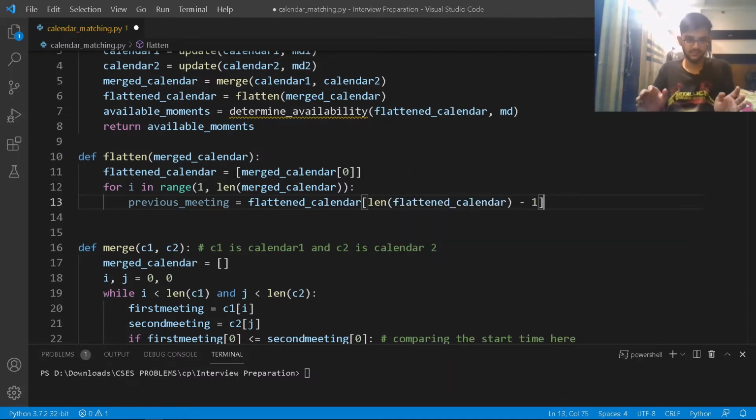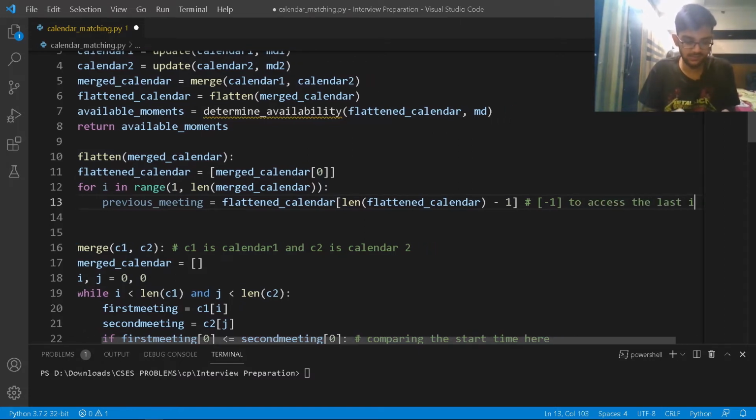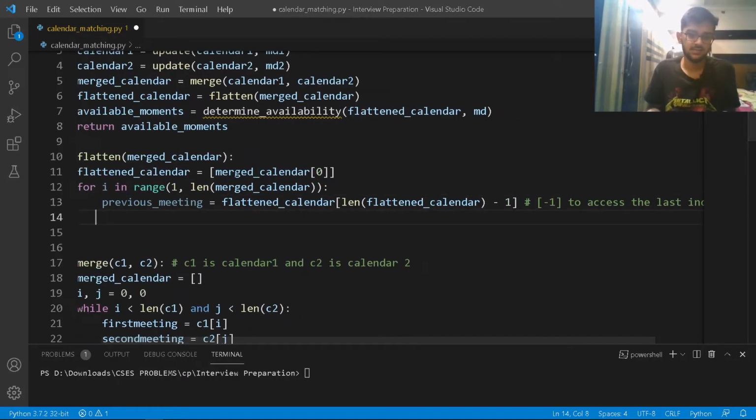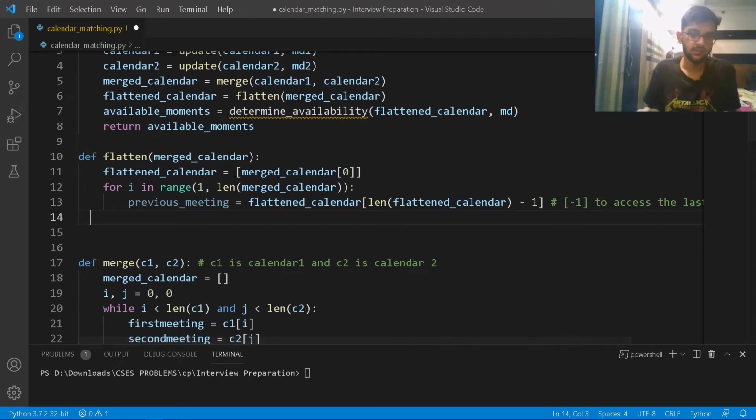Now you can figure out, those who code in C++, Java or something like that, I'm taking the last index in the flattened calendar array, right? And in Python, I can use -1 to access the last index. This is known as negative indexing. And if you are someone who has mentioned Python in your resume, this is one small tip. You have to know these small things. So negative indexing in Python helps in retrieving the last index in the array, right?